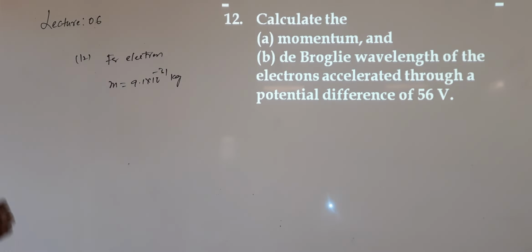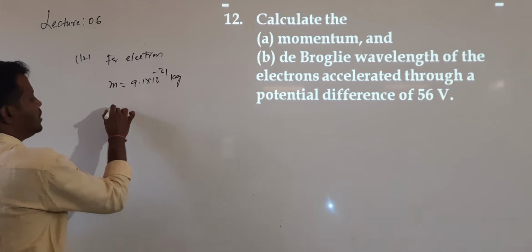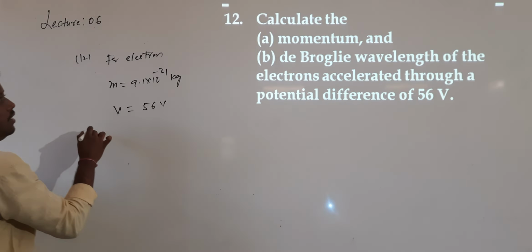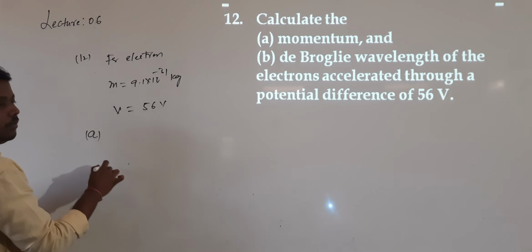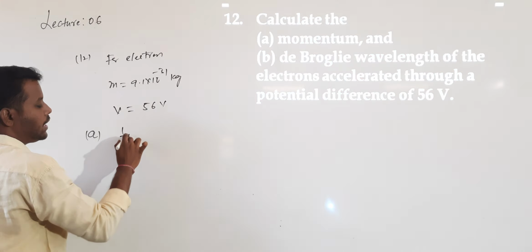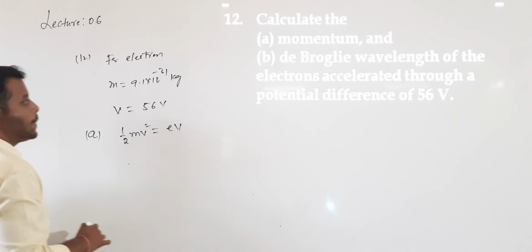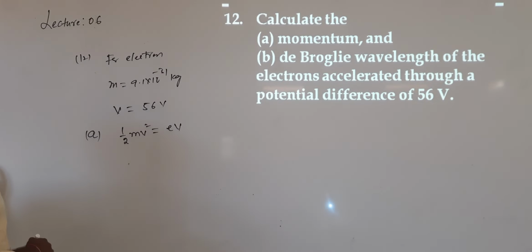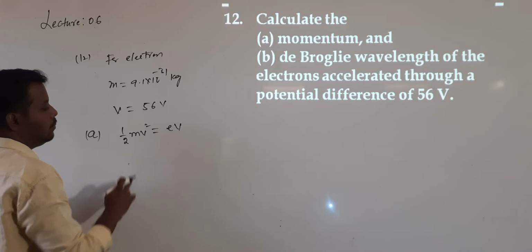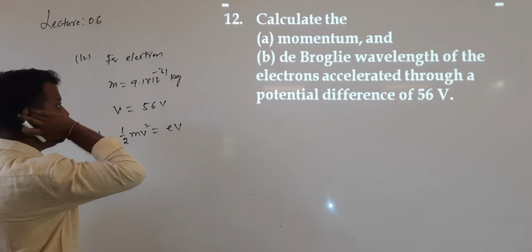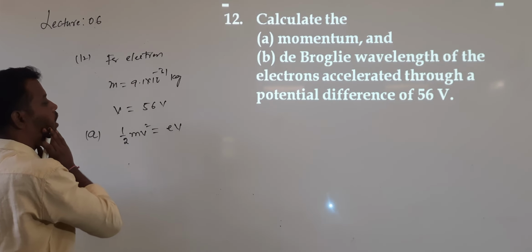So they are asking us to calculate the de Broglie wavelength of the electron accelerated through a potential. What is the accelerated potential value? That is 56 volt. First I want to calculate the momentum. So we know that maximum kinetic energy 1 by 2 into m v square will be equal to E into V. What we want to calculate is momentum and de Broglie wavelength.